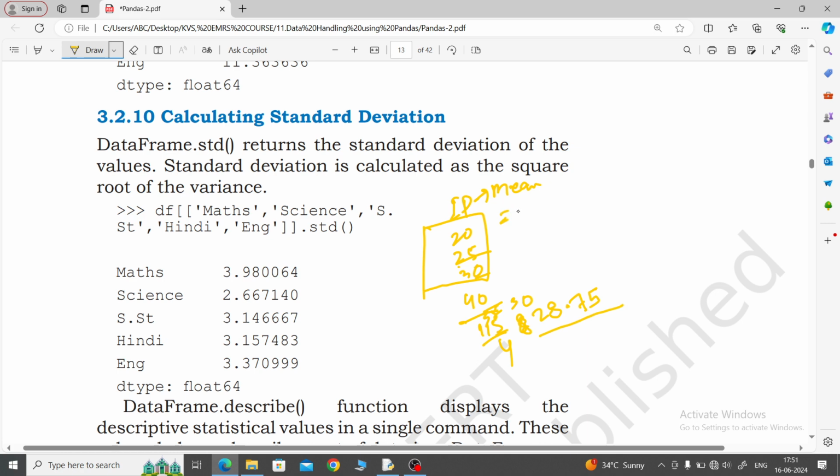So 28.75. This is our mean value, 28.75. Okay, now come to variance.